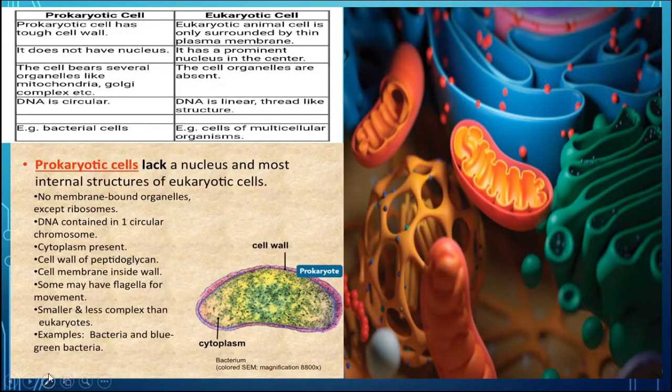This slide is also showing different parts of the prokaryotic cell that we have already discussed, and this figure is showing the eukaryotic cell with different membranous structures. This is the endoplasmic reticulum, then Golgi apparatus, ribosomes, mitochondria, etc. So these are the pictures of the cells, eukaryotic as well as prokaryotic.